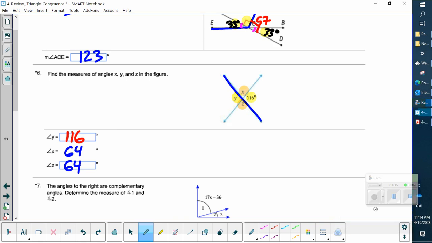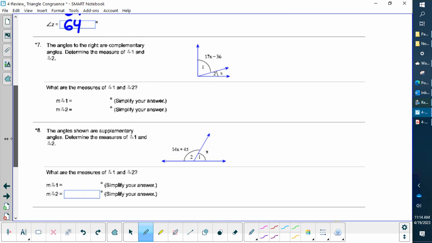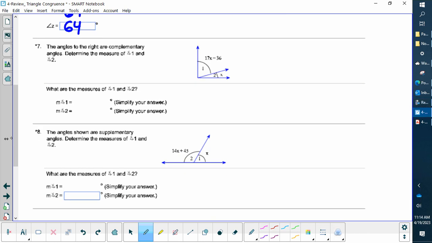Okay, on to example number 7 here. Okay, hopefully you notice that it does say up here that these are complementary. Complementary means these add up to 90. So I'm going to make a little algebra equation here. So I'm going to say x plus 17x minus 36 equals 90 degrees.